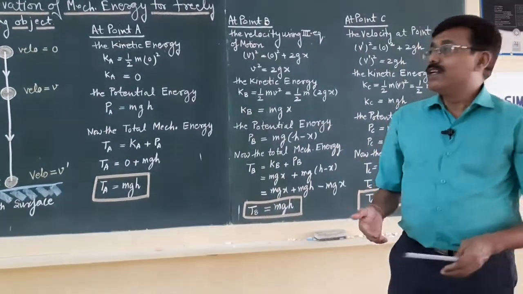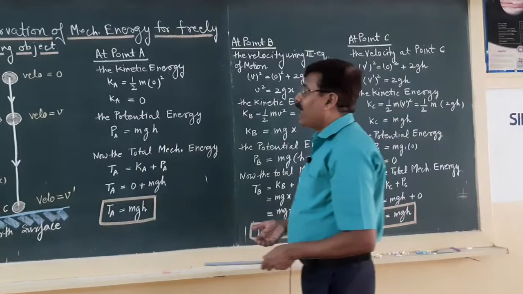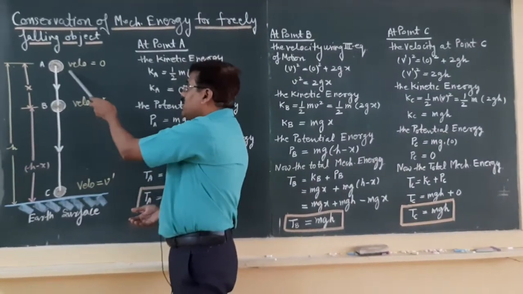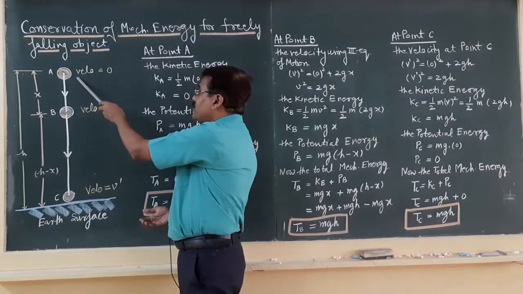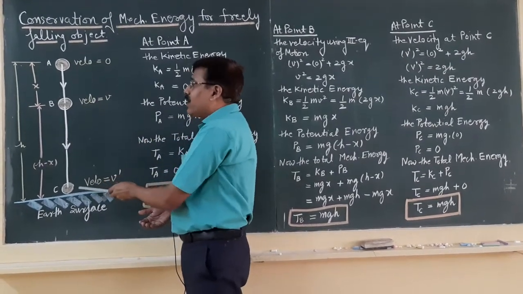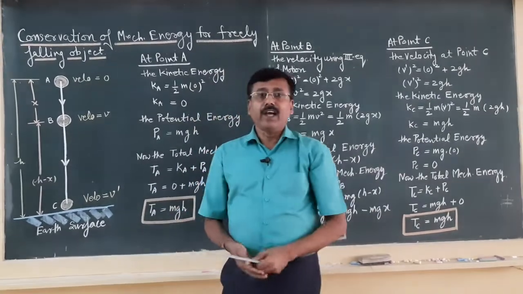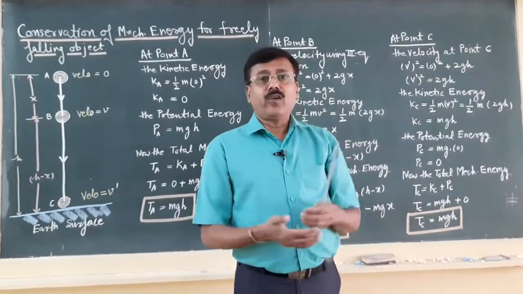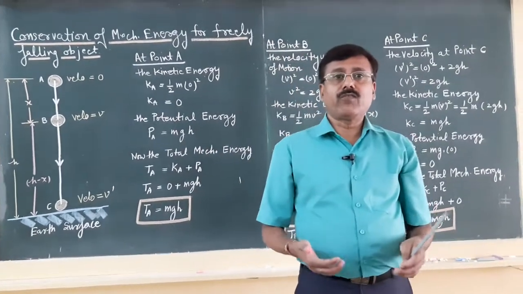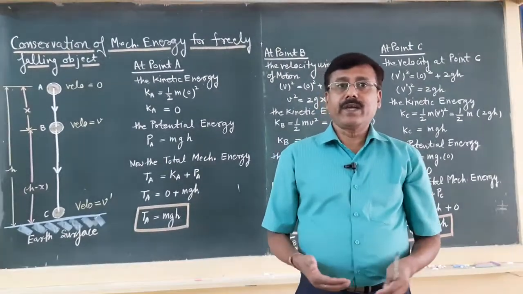The only thing is that a transformation took place as the object moved from point A to point C: gradually its potential energy was converted into kinetic energy. It means energy is neither created nor destroyed, and the total mechanical energy of the freely falling object always remains the same.